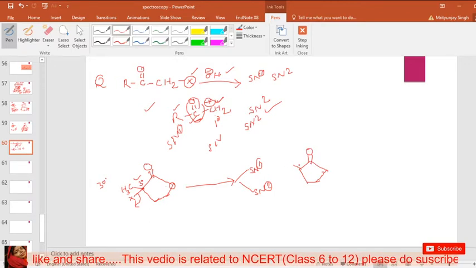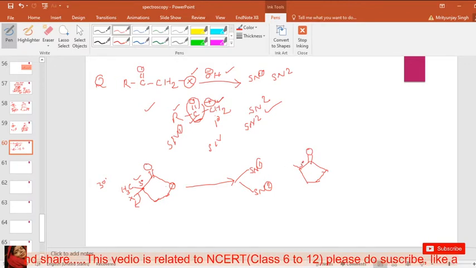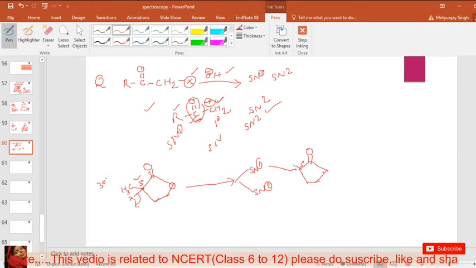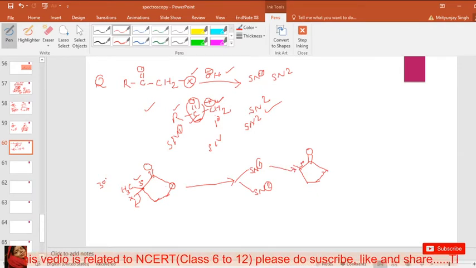Okay, it means SN1 reaction is possible, because SN1 reaction is suitable for a 3 degree carbocation, but